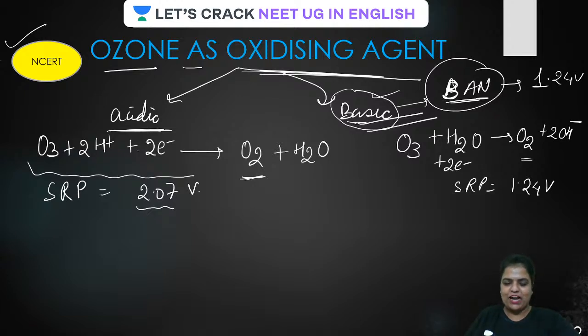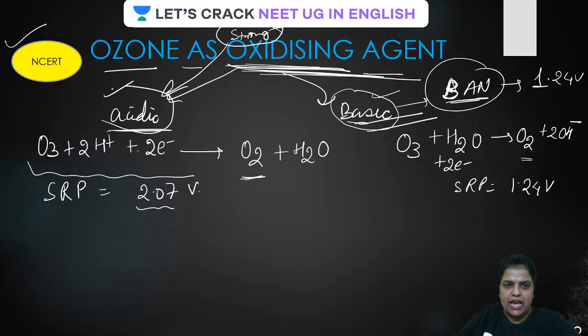Okay, guys, all your eyes on the screen now. So ozone as oxidizing agent, it's clear. It acts as a strong oxidizing agent. Remember, guys, it acts as a strong oxidizing agent in acidic medium. Is that clear? Okay, guys, it reacts as a strong oxidizing agent, in which case, in acidic medium.